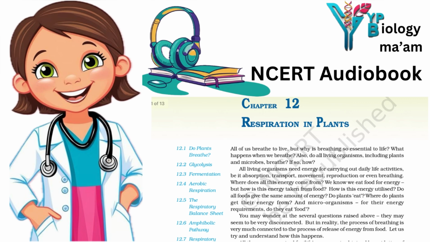14.2 Glycolysis. The term glycolysis has originated from the Greek words glycos for sugar and lysis for splitting. The scheme of glycolysis was given by Gustav Embden, Otto Meyerhof and J. Parnas, and is often referred to as the EMP pathway. In anaerobic organisms, it is the only process in respiration. Glycolysis occurs in the cytoplasm of the cell and is present in all living organisms. In this process, glucose undergoes partial oxidation to form two molecules of pyruvic acid.